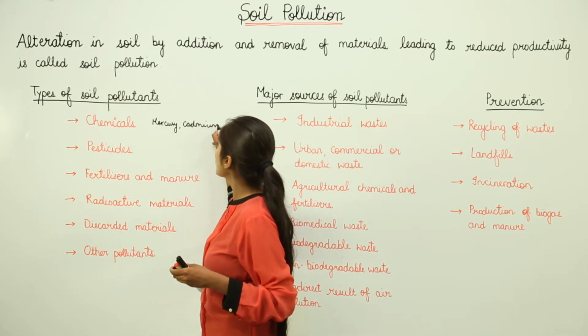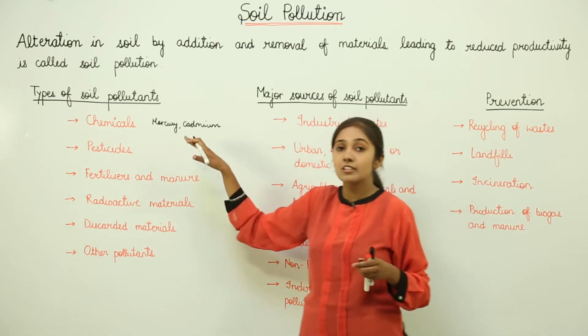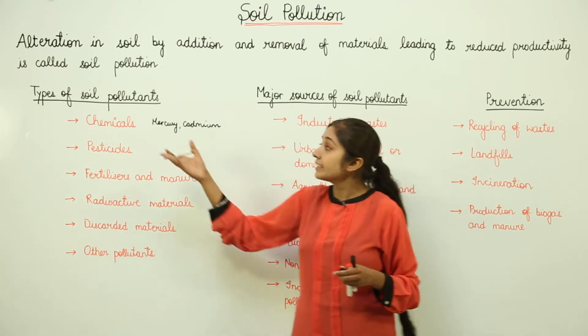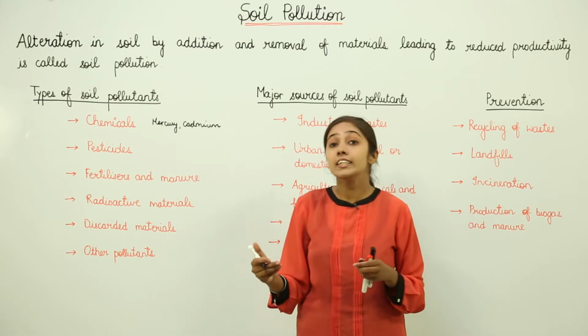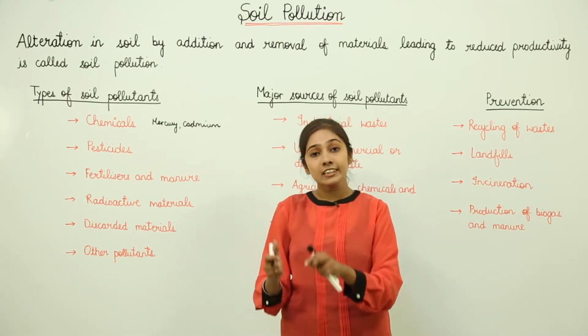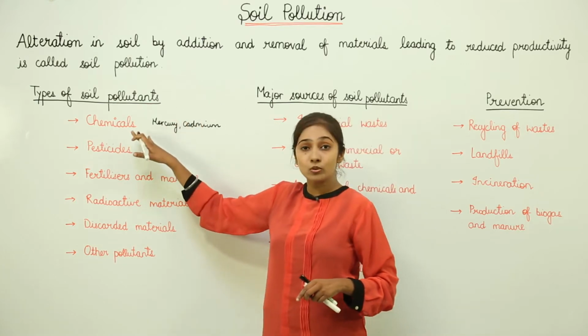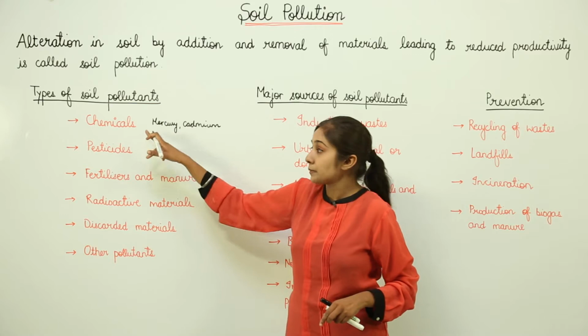So, when the soil is polluted by these metals or certain chemicals that are released by the industries, then this leads to contamination of the soil, which eventually leads to what? The decreased fertility of the soil. Means the soil fertility is greatly reduced when the soil is contaminated by these chemicals.